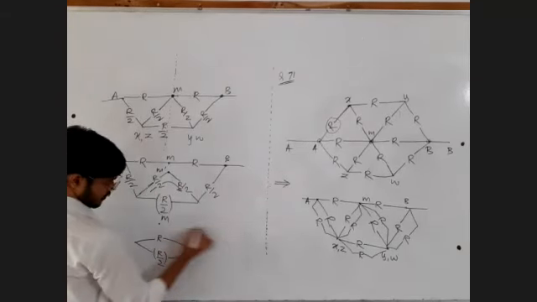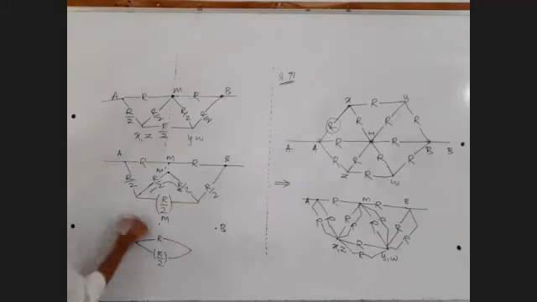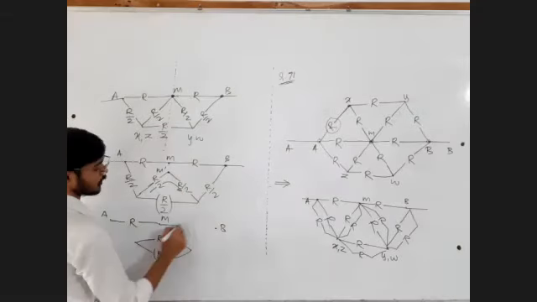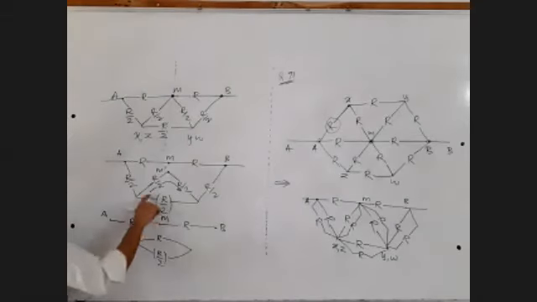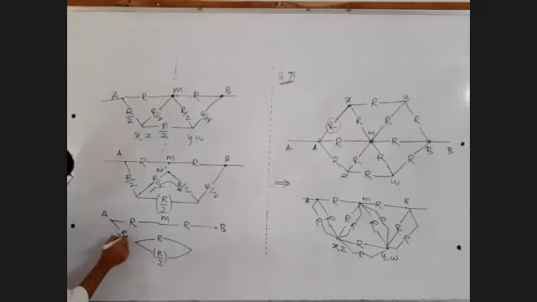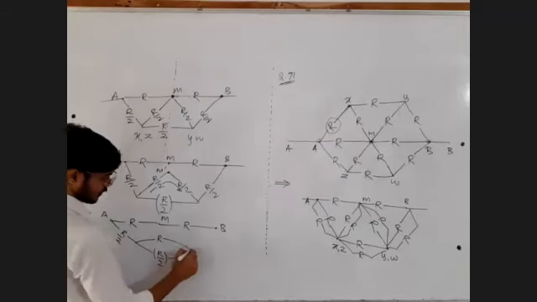This point B. This point A. This is R between A and M. This is R between M and B. R by 2, that is R. This is R by 2. This is R by 2.